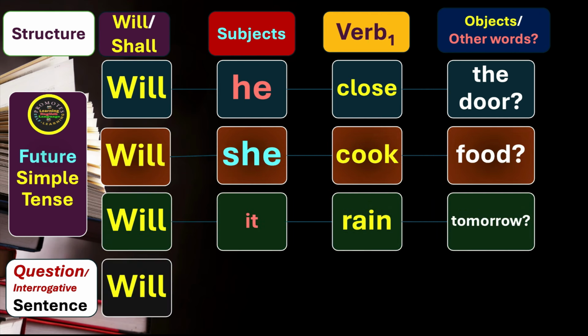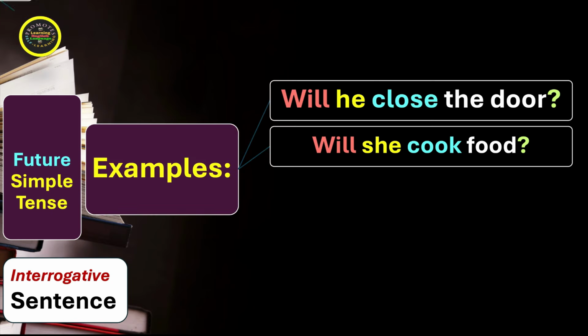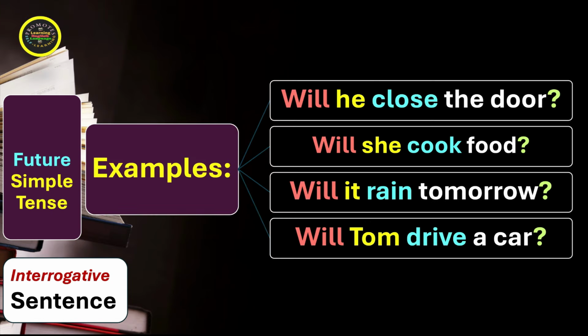Let's see the examples in the interrogative sentence. Will he close the door? Will she cook food? Will it rain tomorrow? Will Tom drive a car?